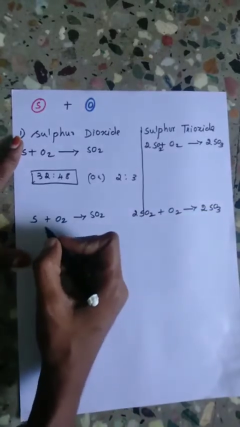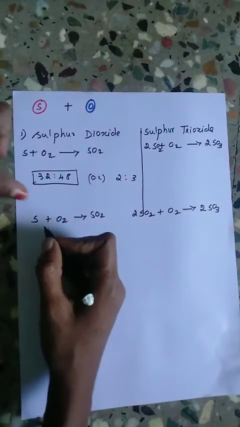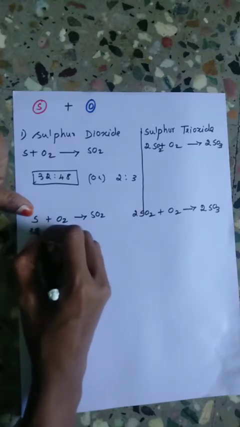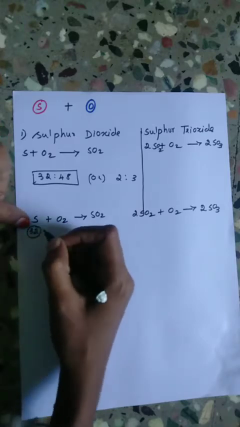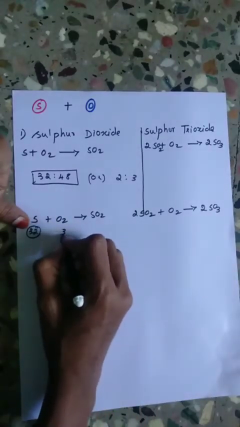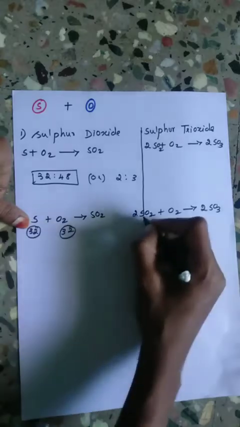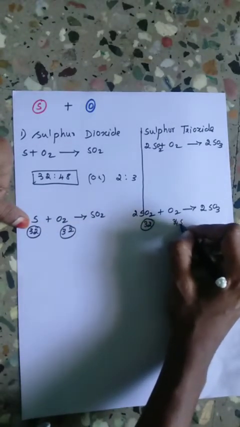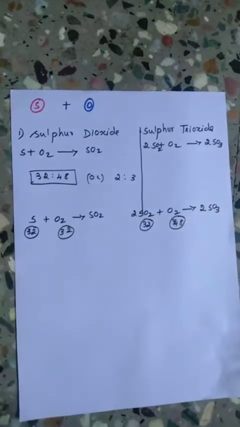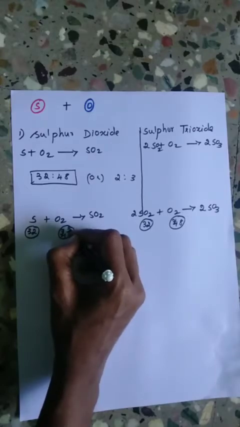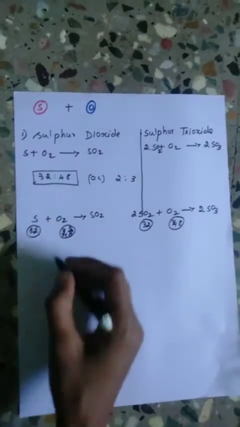So here in this reaction, 32 parts of sulfur combine with oxygen 32, and here also 32 parts of sulfur combine with oxygen 48. So here we get 48.